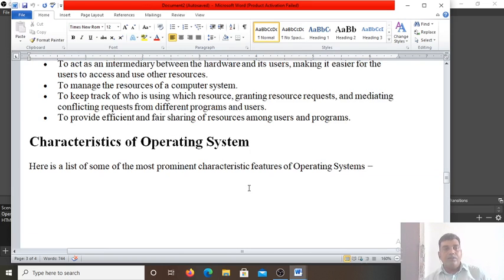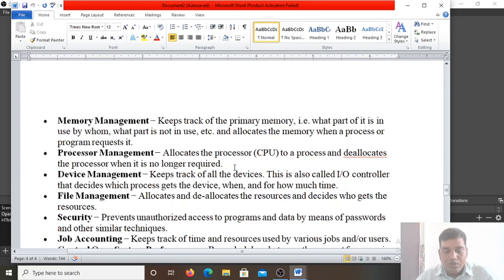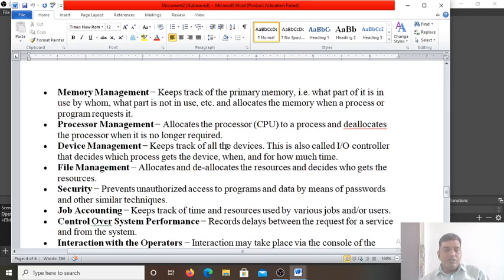Next is the characteristics of the operating system. Here is a list of some of the most prominent characteristic features of the operating system. That is also called the functions of the operating system. So what are the functions of the operating system? First is the processor management, which I have also discussed, and memory management.